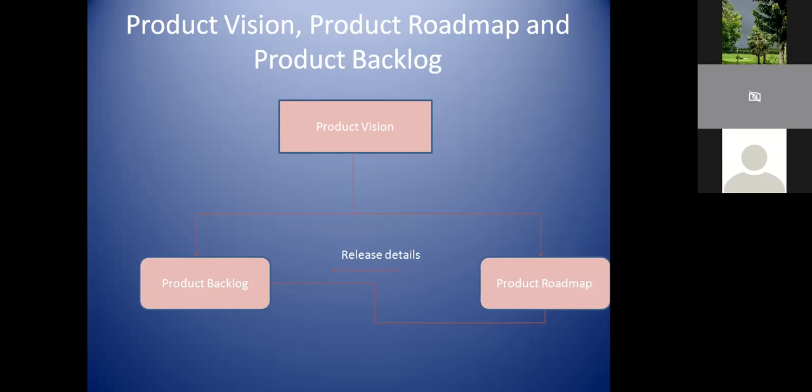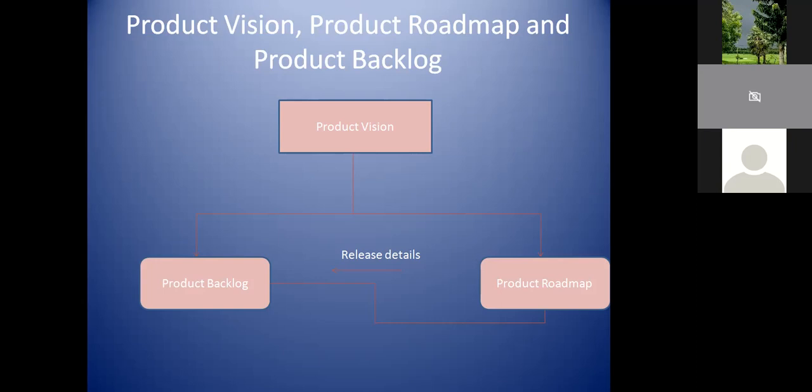We talked about the WhatsApp example, right? So we talked about the roadmap. For version 1.0, it's going to be the messenger, right? So for the messenger related user stories that will be created in the product backlog, which is also aligned to the product vision. What is our product vision? Why are we making this product? This product is going to serve the purpose of a messenger. So it is aligned to the vision, and it is also aligned to whatever details we have collected in the product roadmap for version 1.0 release.